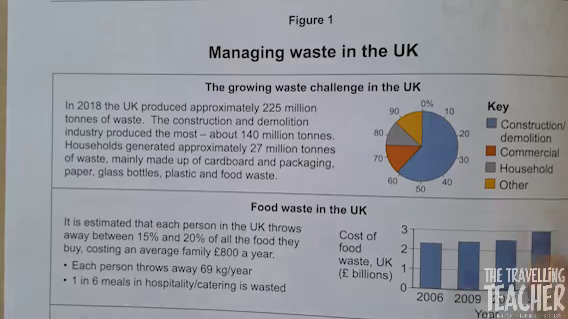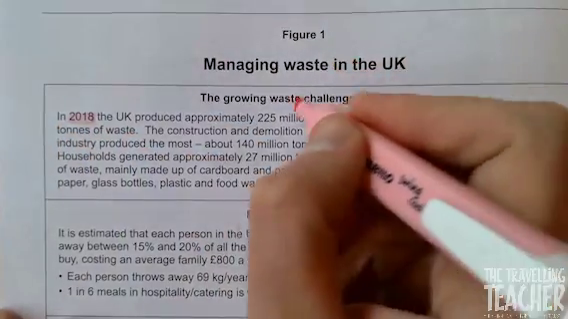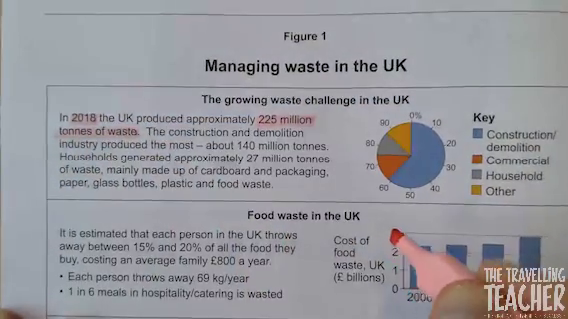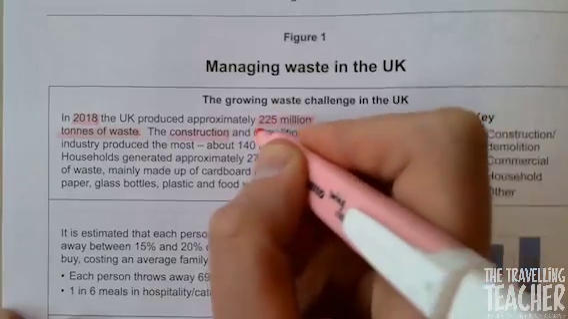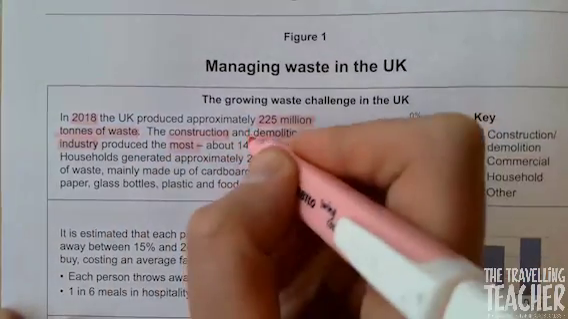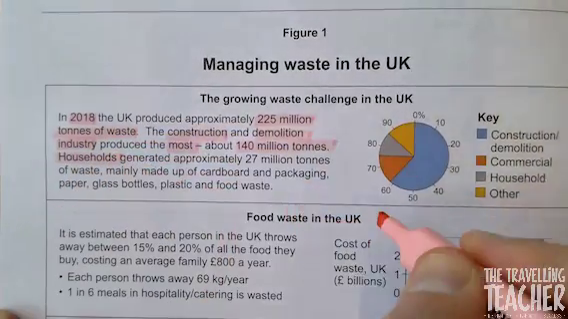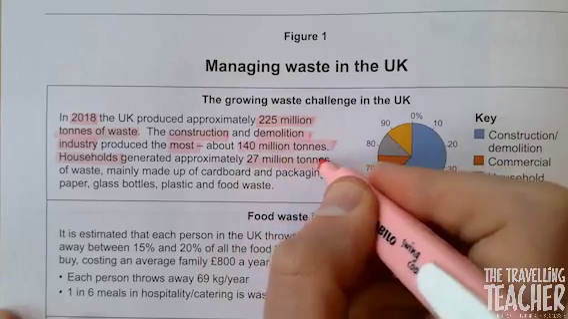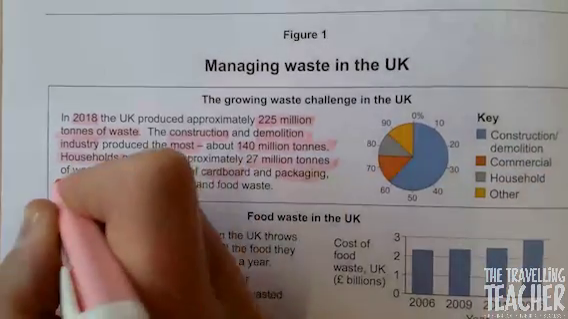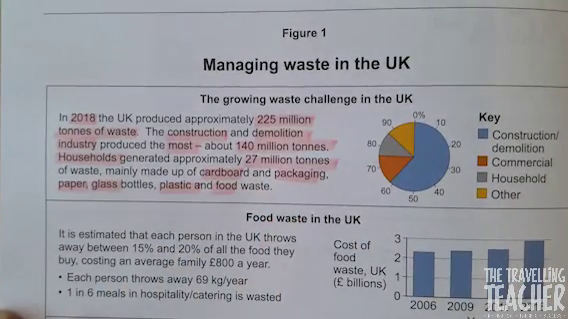Right, grab your highlighters. Can you highlight, please? 2018, 225 million tonnes of waste. That's quite a bit. Construction, demolition industry produced the most. They produced 140 million tonnes. Households produced 27 million tonnes. That's still quite a lot. Mainly made up of cardboard, packaging, paper, glass, plastic and food. Those are the key things to highlight there.